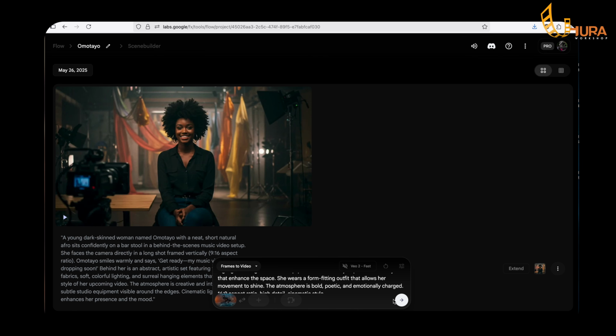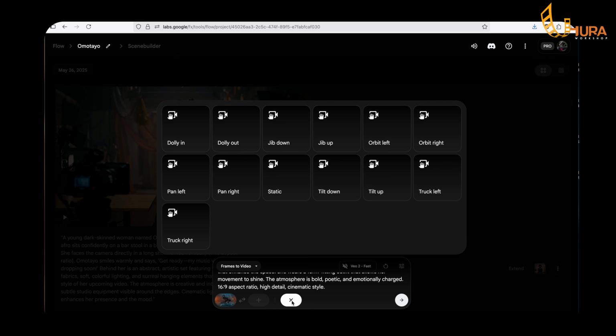Before we generate the video, you want to add camera movements. For this one, what I want is the camera to slowly rotate around her or orbit around her. And this is one good thing I like about Veo2 and Kling. If you click here, you get to see what the camera movement will look like. So if I move my mouse here, you see dolly in, the camera is slowly pushing into the subject. Dolly out is the reverse of that, then jib down. So this is good in case you don't even know camera movements.